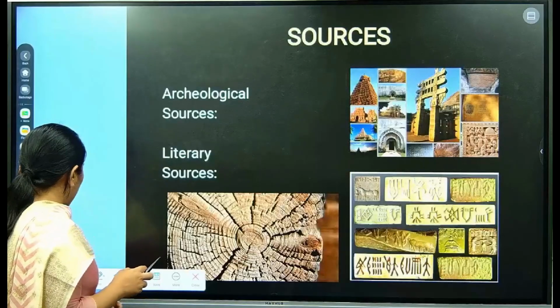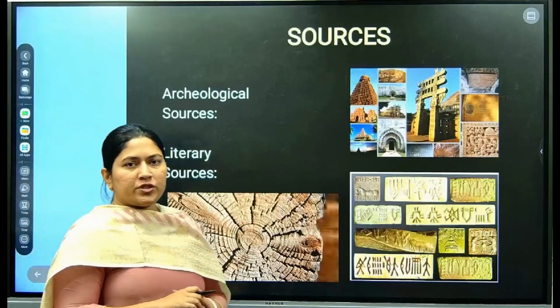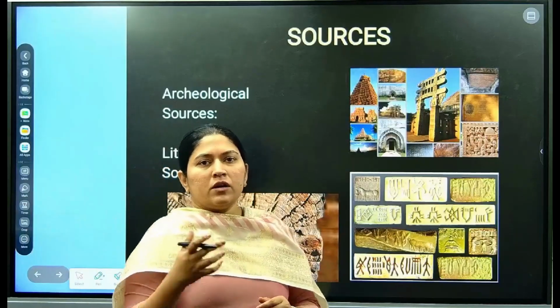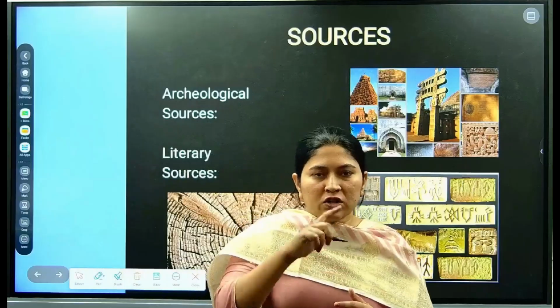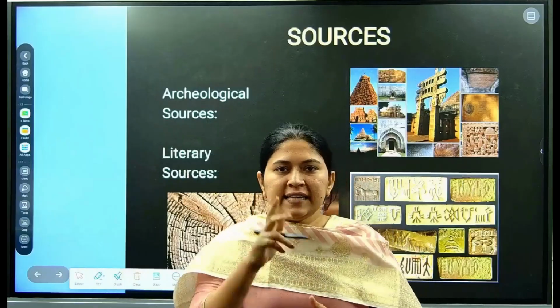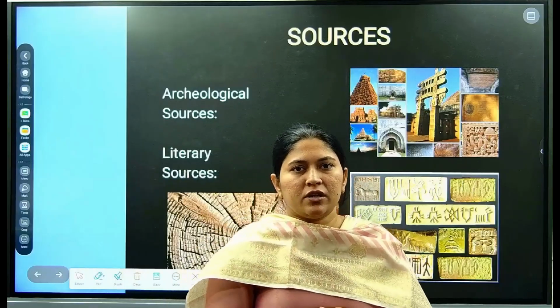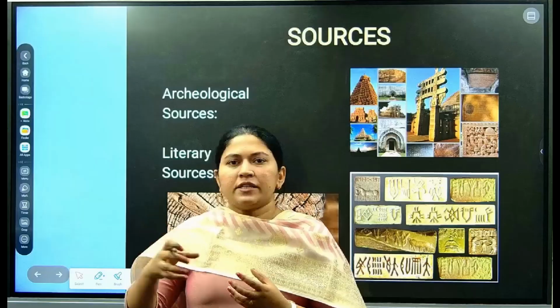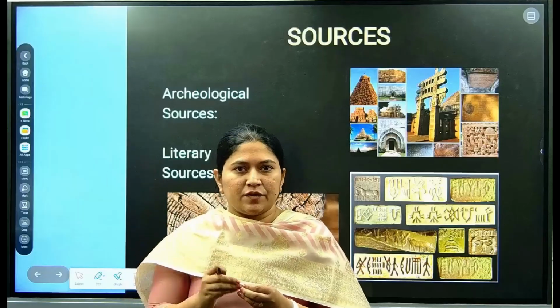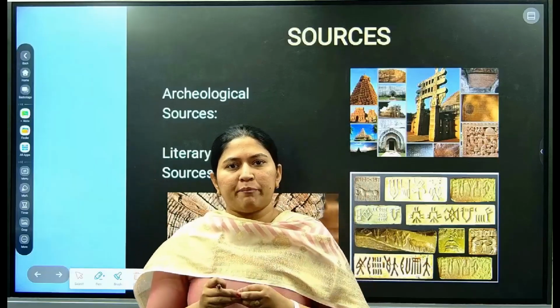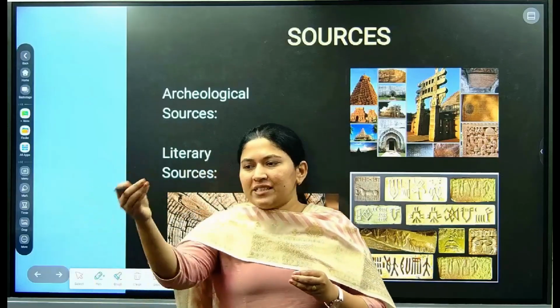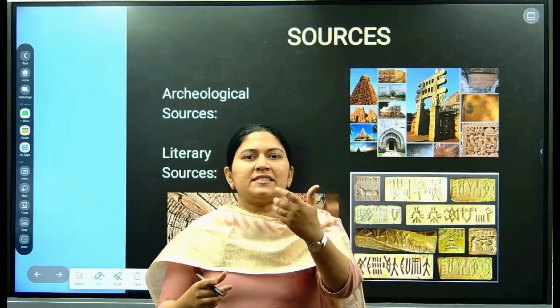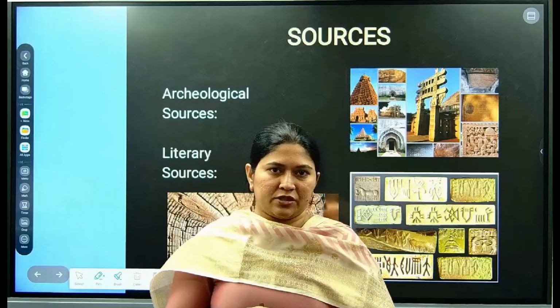Now, as I have told you, there are two major sources of evidence. First is the archaeological source and second is the literary source. Now, what is meant by archaeological source? We find some evidence from the caves, some from the temples, some from the coins, and some from the inscriptions.